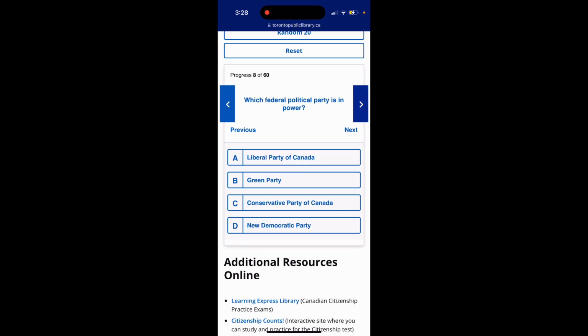Question 8. Which federal political party is in power? Option A, Liberal Party of Canada. Option B, Green Party. Option C, Conservative Party of Canada. Option D, New Democratic Party. The answer is option A, Liberal Party of Canada.